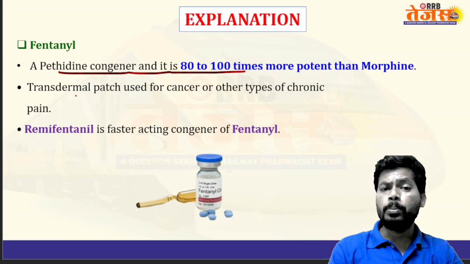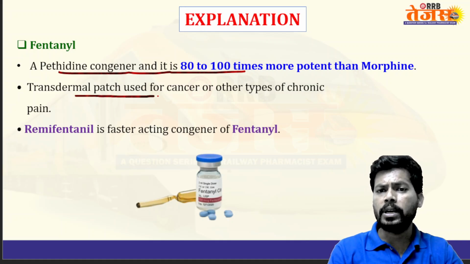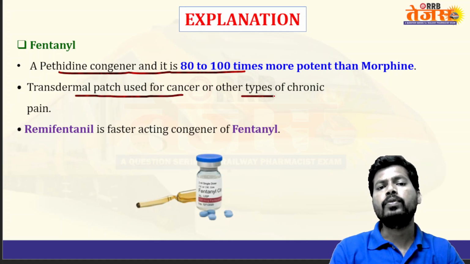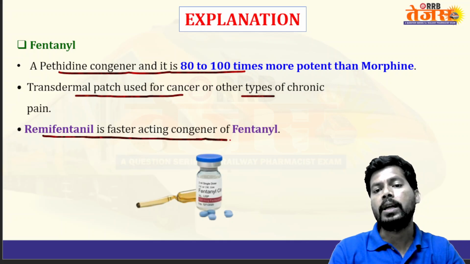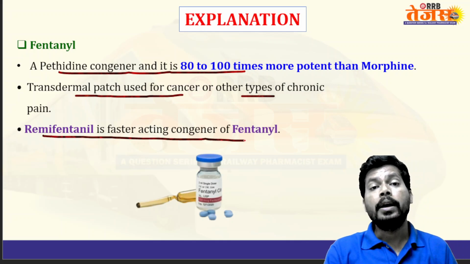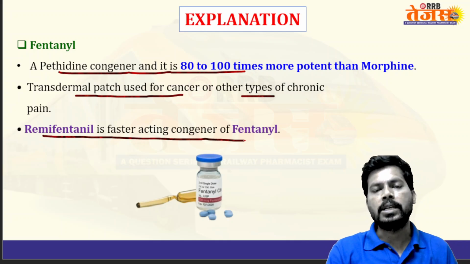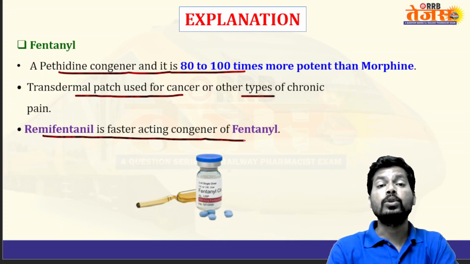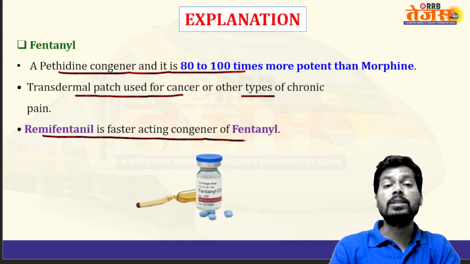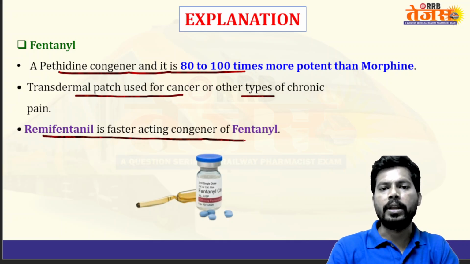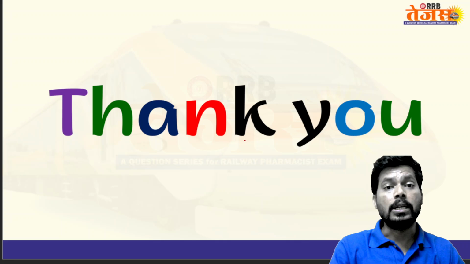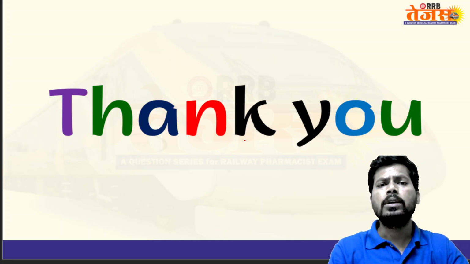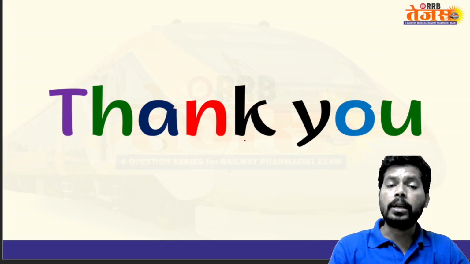The transdermal patch of fentanyl is used for treatment of cancer and other types of chronic pain. Remifentanil is a fast-acting derivative of fentanyl. Compared to fentanyl, remifentanil has very rapid action, shows fast pain relief, fast analgesia, loss of pain. So this is regarding our session on the discussion about MCQs of nootropics, centrally acting muscle relaxants along with opioids.